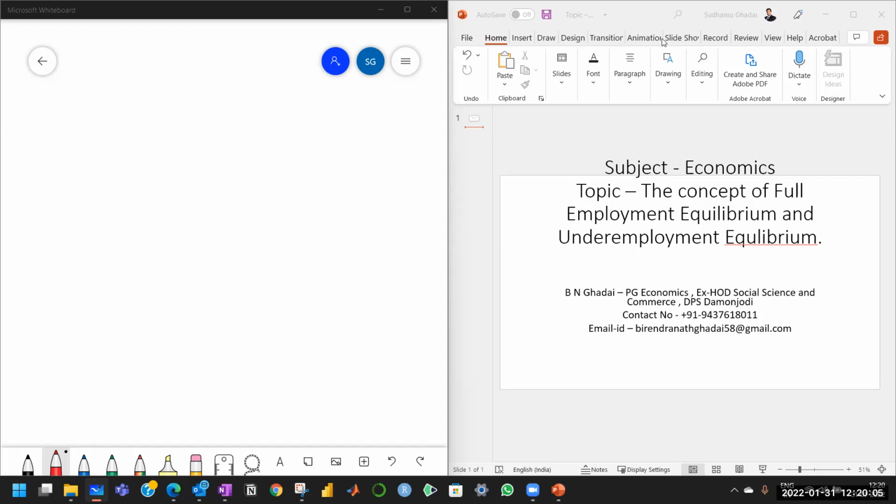And regarding the validity of this concept, the classical economists pointed out that full employment equilibrium is a normal situation of an economy. That is the opinion of the classicals, who believed in the famous Say's law of market. What does the Say's law of market say? It says that supply creates its own demand.